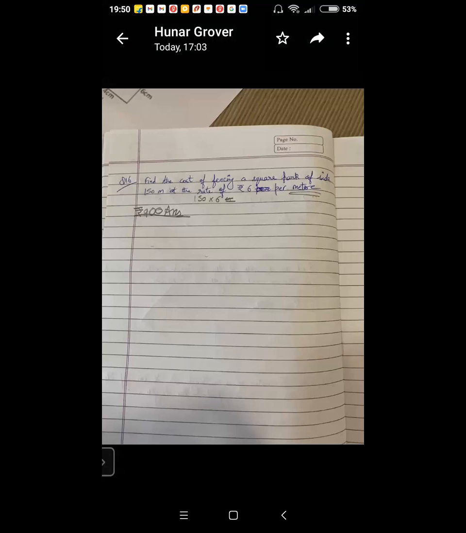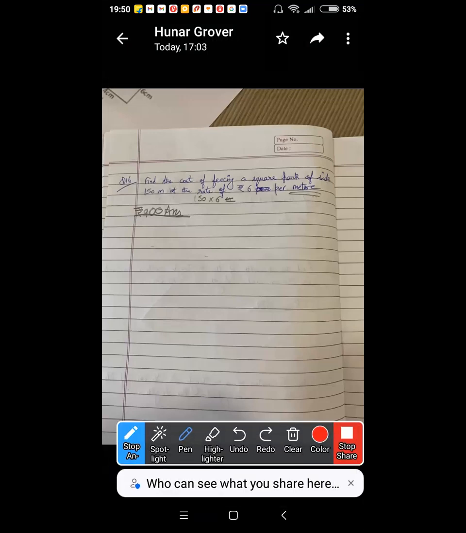Hunar. Yes, Hunar. What mistake did you make here? Fencing a square park of side 150. You know what the meaning of fencing is? Those wooden sticks on farms and all. No, see, I will explain this question to you. Those are called fences, and fencing is that. Find the cost of fencing a square park of side 150 meter.